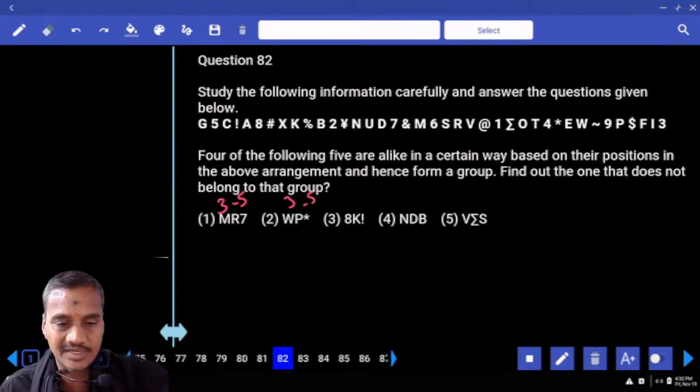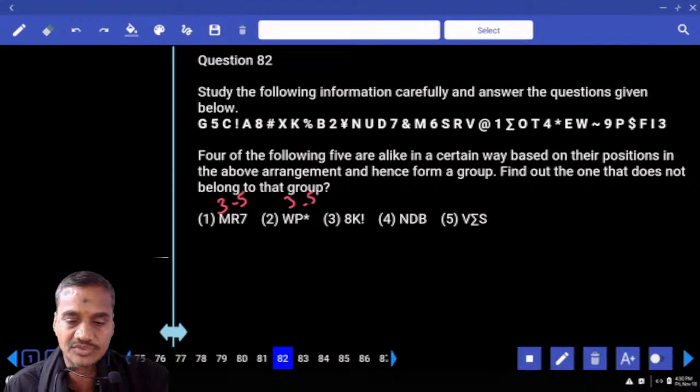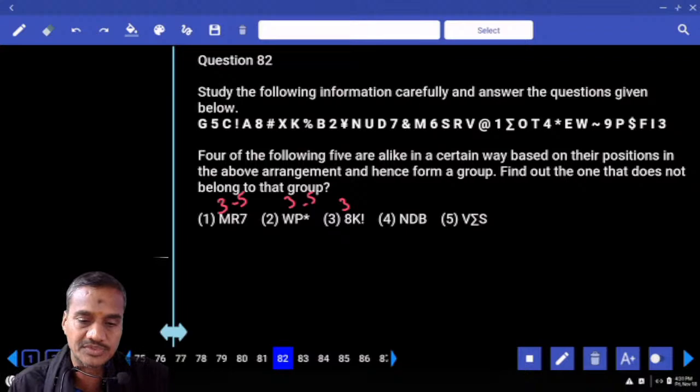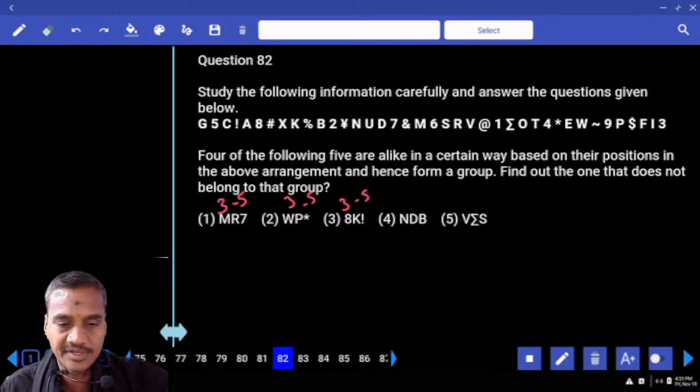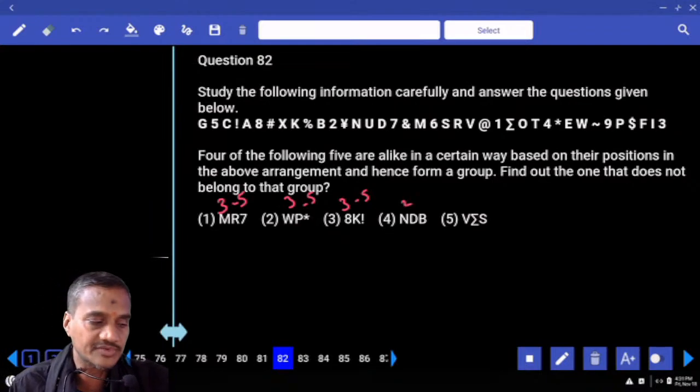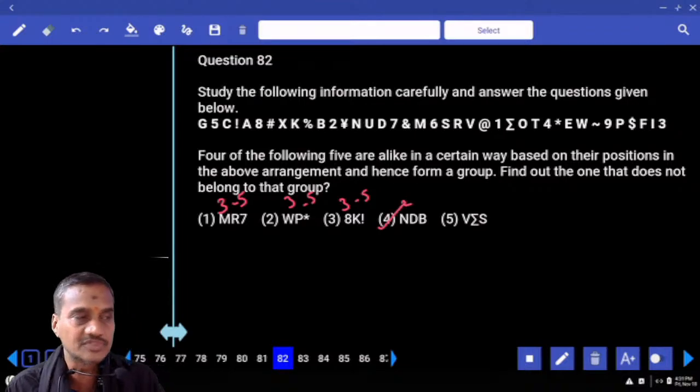And again 8 and K: 8 and K, 1, 2, 3, plus 3. And K and exclamation, 1, 2, 3, 4, 5, minus 5. And N and D, the difference is so much? 1, 2, plus 2. Hence, what is the odd one we have? Choice 4 is the odd one. Except choice 4, in the remaining, the difference between the first two elements is plus 3.